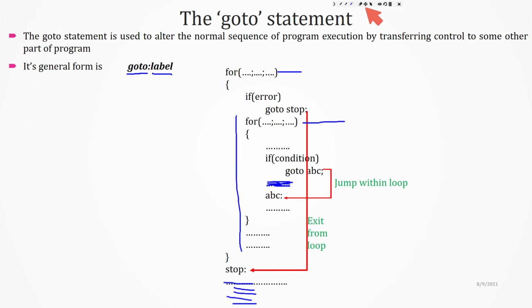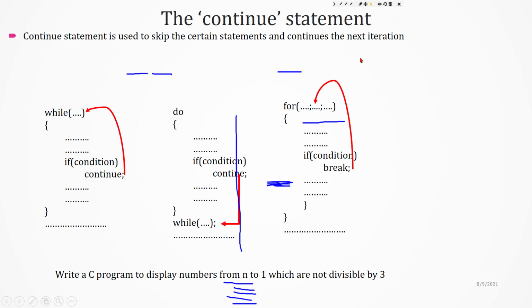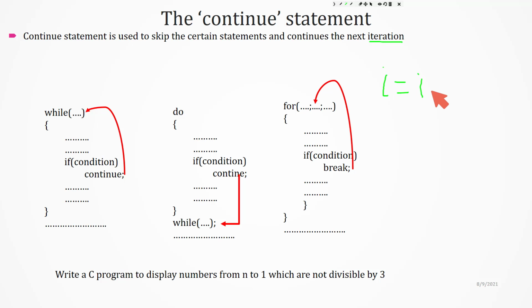Okay, next one is the continue statement. The continue statement is used to skip certain statements and continue to the next iteration. First of all, we have to understand the term iteration. You already know the for loop will execute for I equal to 1, 2, 3, something like that. So when I equal to 1, some statements will be executed.